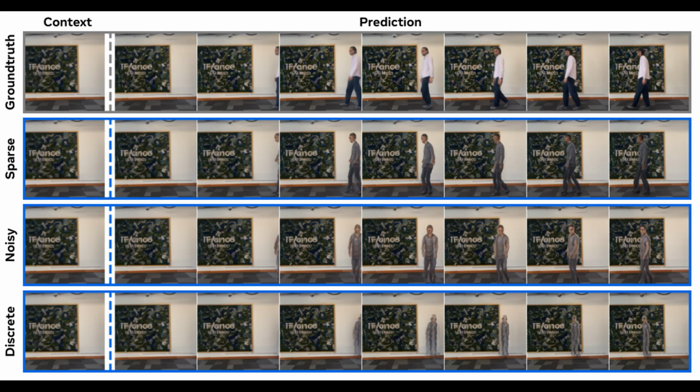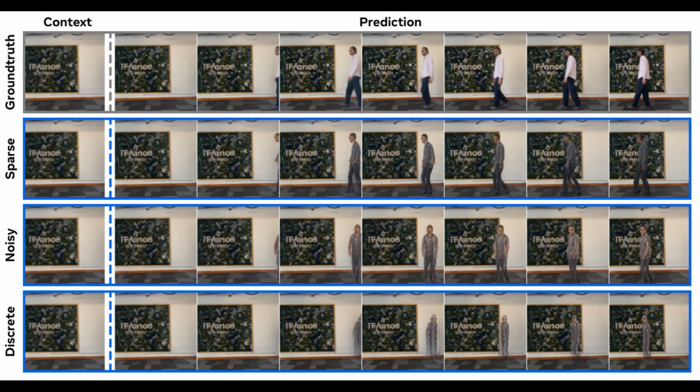And what they found was really interesting. For in the wild videos, continuous but constrained latent actions, either the sparse or noisy approach, worked significantly better than discrete ones for capturing complex real-world actions. We can see that clearly in these prediction examples. The discrete approach at the bottom completely fails to capture the person walking into the scene, while the sparse and noisy approaches do a much better job.